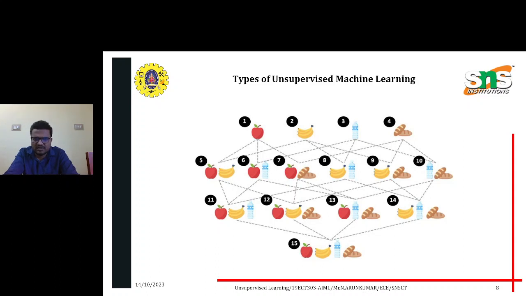The third type is association, where we can match any kind of variables. For example, if a user buys an apple, the same user may also buy a water bottle or bananas. Each user gets information based on their own wish. This is how the processing is done in an unsupervised learning process.